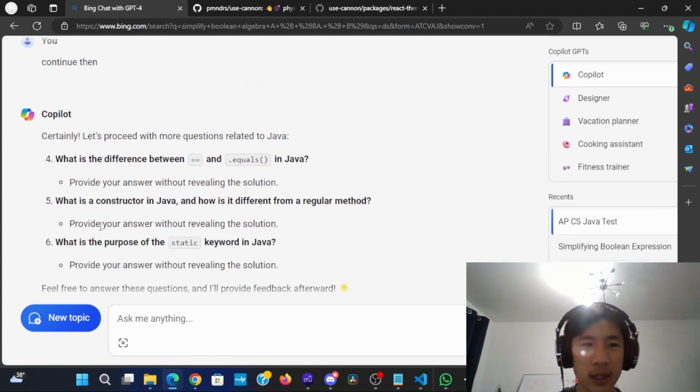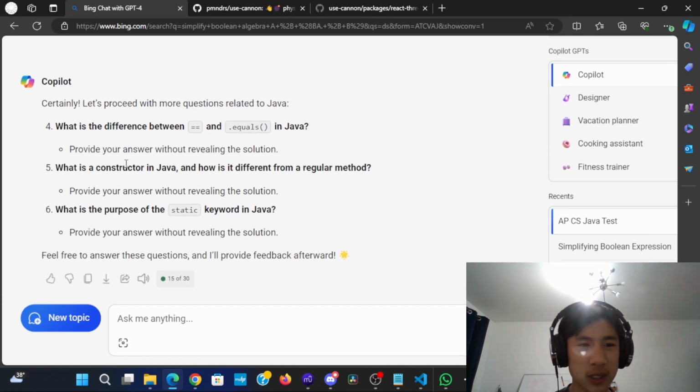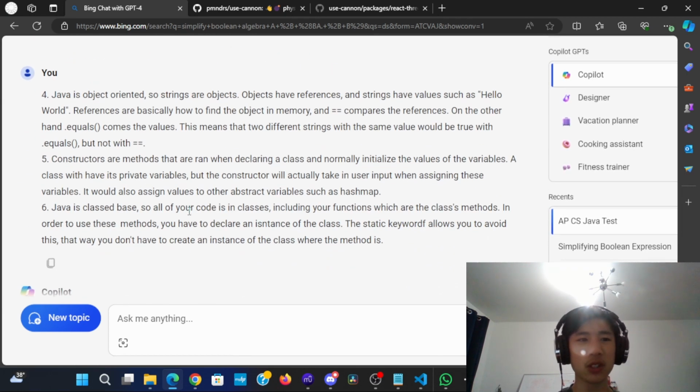Anyways, the questions for this one were: what's the difference between equals equals and dot equals? What's a constructor and what makes it different from a regular method? And what's the purpose of the static keyword? And this is my response.